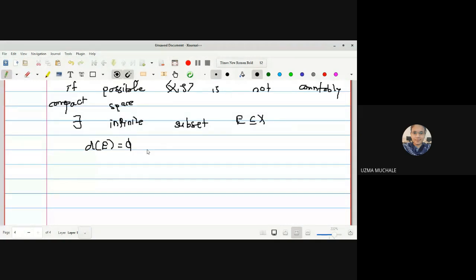What do you mean by not having a limit point in X? It means that it does not have any limit point. Where will the limit point go? It has to be in the universal set. If we are saying that it does not have a limit point in X, it means that it does not have any limit point. So the derived set of E is equal to phi. So hence we can say that any point x belonging to capital X is not a limit point, right? Have you understood? Yes, ma'am.